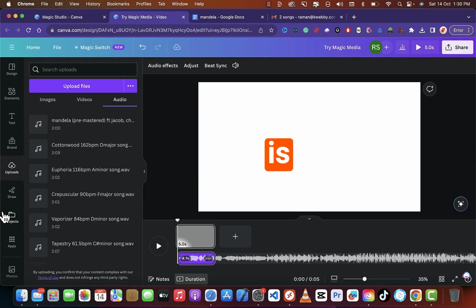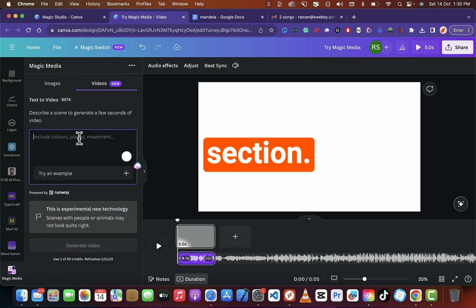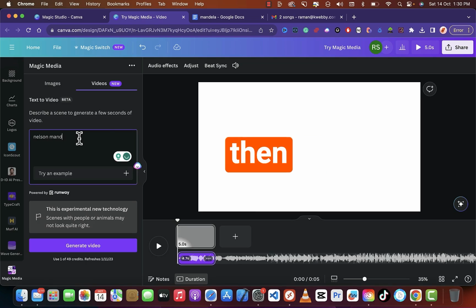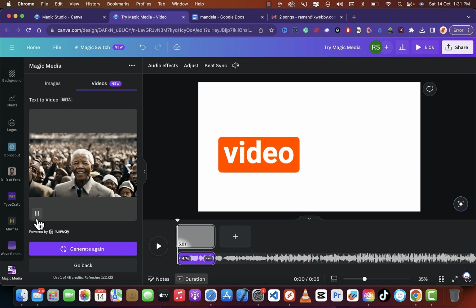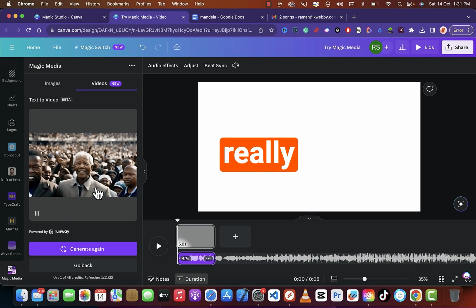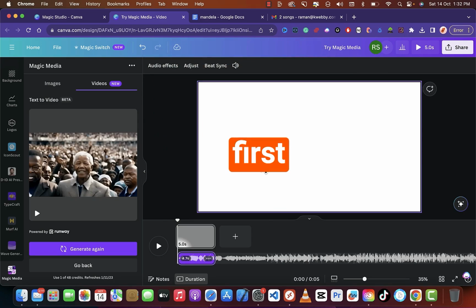What we are going to do is go to Magic Media here, and there is a video section. So I will input our first keyword: Nelson Mandela fighting for justice, huge crowd behind. That's it. Click on generate video. Wait for it to generate, and let's see how many seconds it gives us. Okay, so we have a video here which looks really cool and very realistic. So we will apply that on our first scene here.